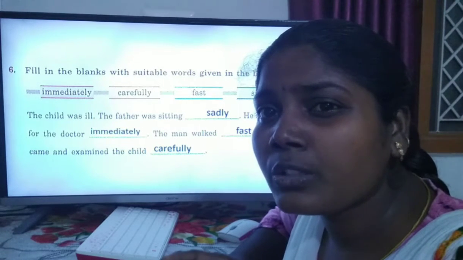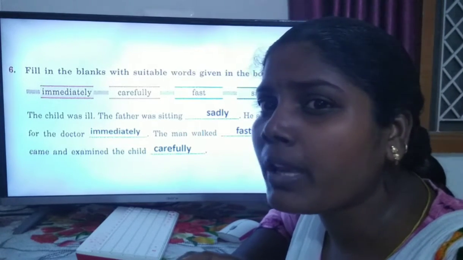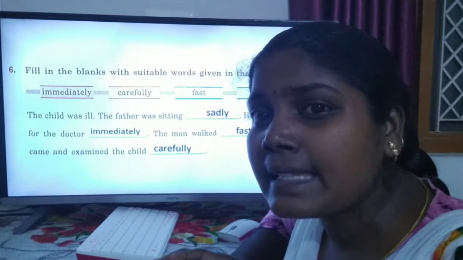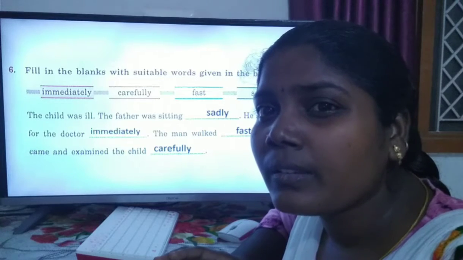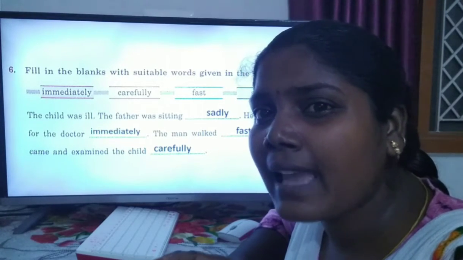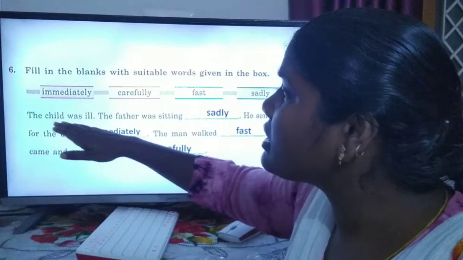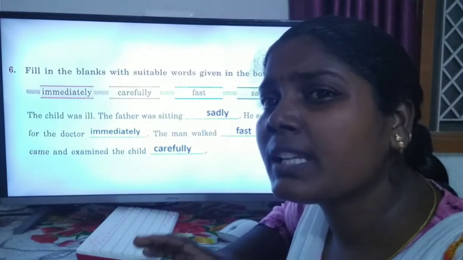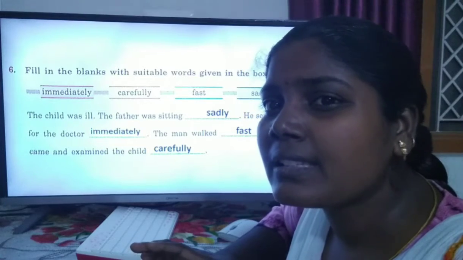Likewise at home also, if you are not feeling well, your parents are not happy. They should look sad. So here also the child was ill. His or her father was sitting sadly.